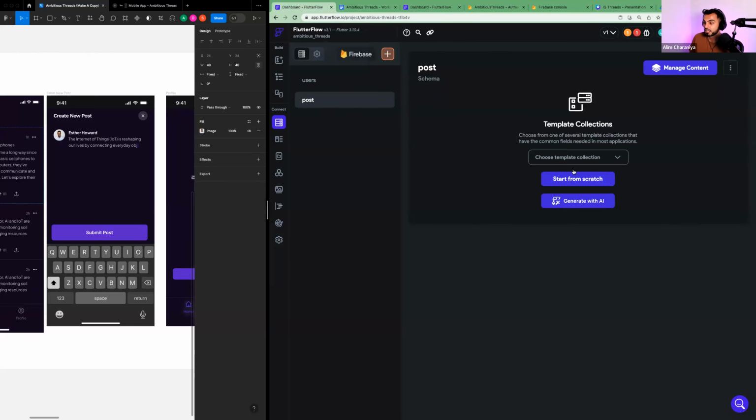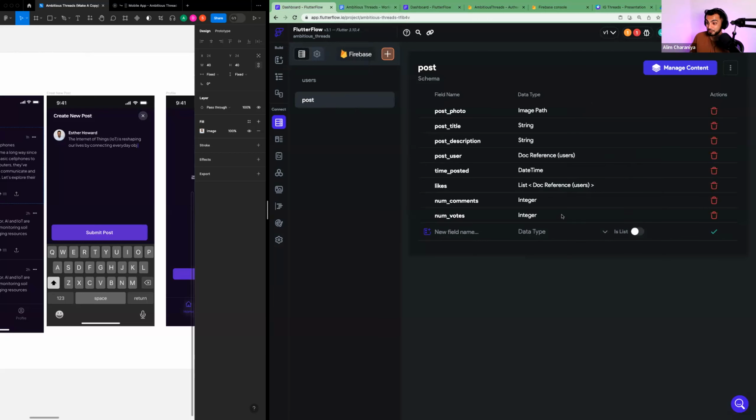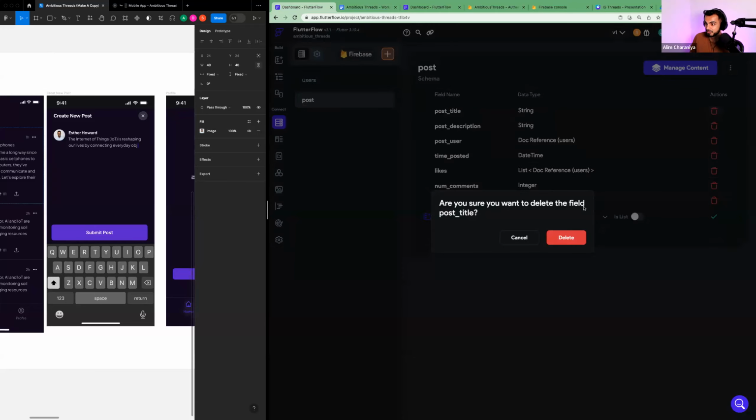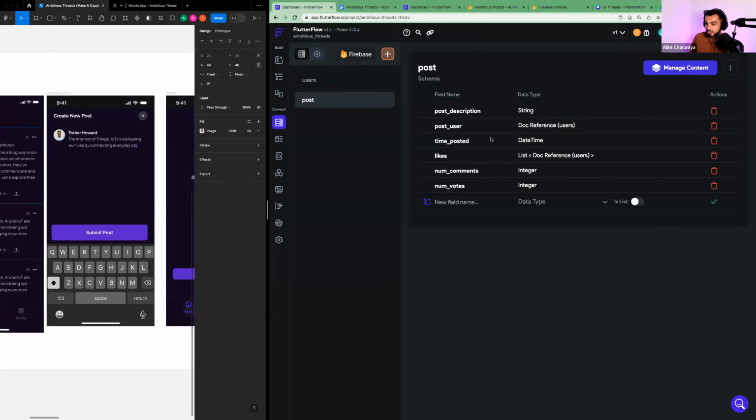So I've created a new collection called post, and I'm not going to generate it with AI, as tempting as it sounds. We could look at the social post template, and cool, we got a cool template here. I'm actually going to remove post photo. I'm going to remove post title. I'll keep post description, post user, and the time posted.